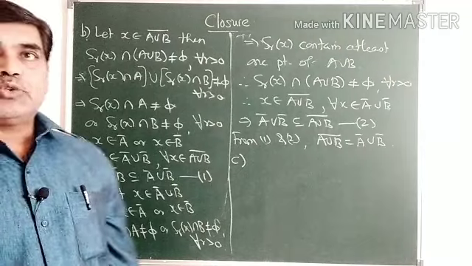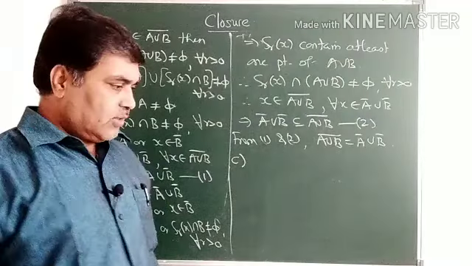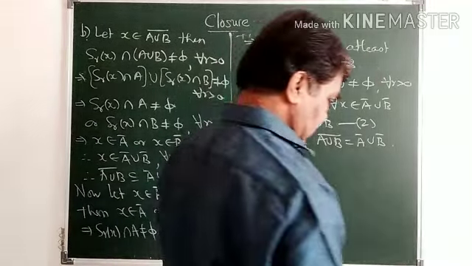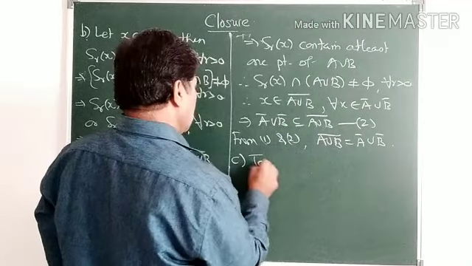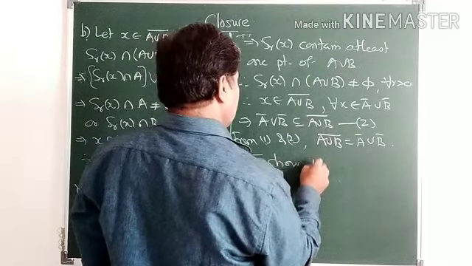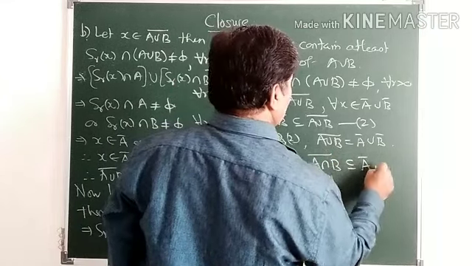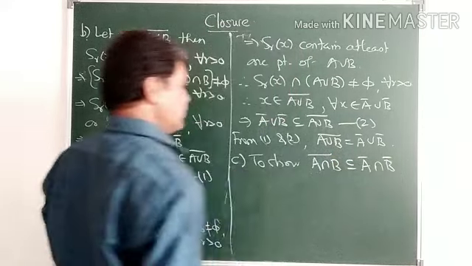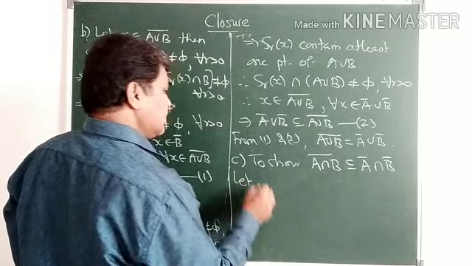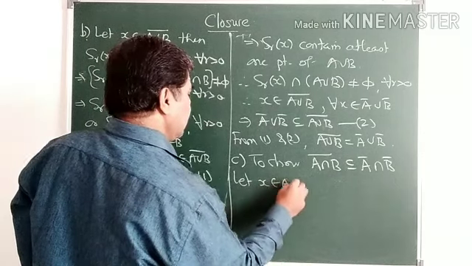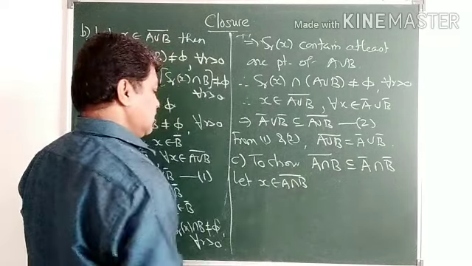In C we have to show, what is our aim, about the intersection: to show (A intersection B) closure is contained in A closure intersection B closure. So let x belong to (A intersection B) closure.